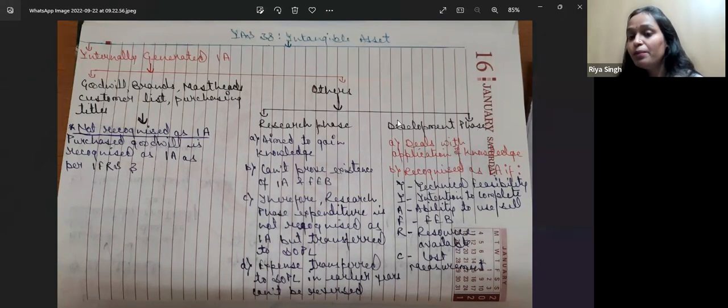And if it is a development phase, and that development phase fulfills the 6 criteria, in that case only we will recognize it as an intangible asset. Now, what are the 6 criteria? It should have technical feasibility, and it should have the intention to complete.